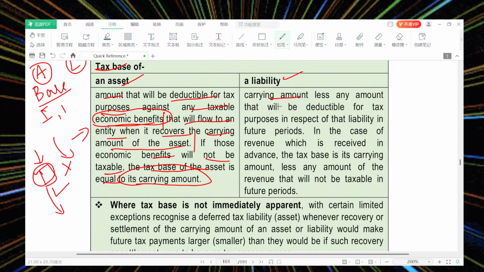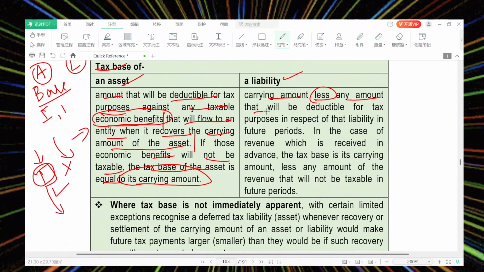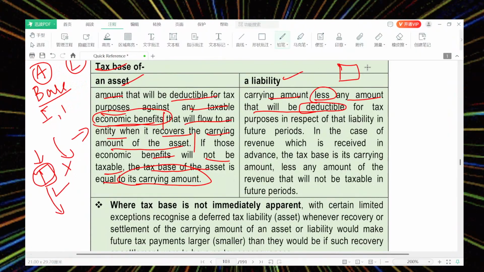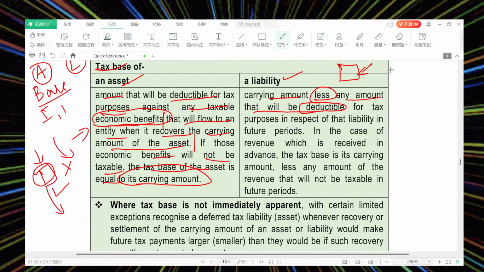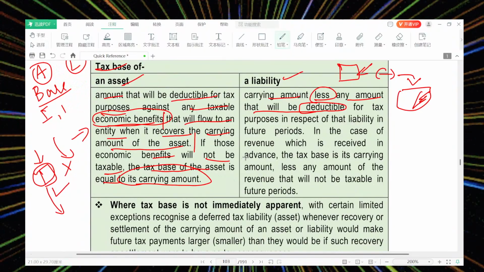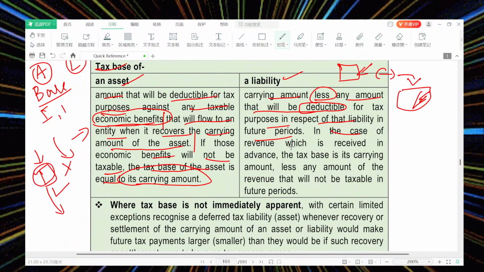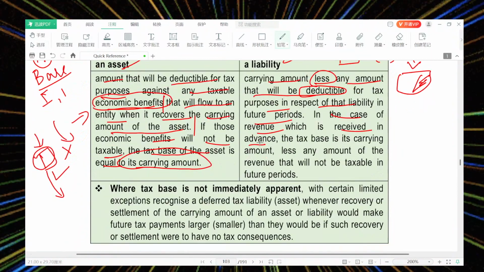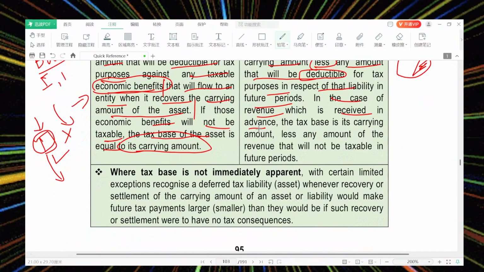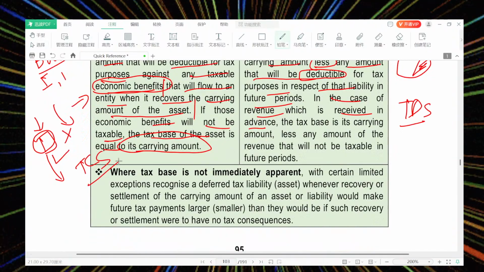In the case of the tax base of a liability, it is the carrying amount less any amount that will be deductible for tax purposes in respect of the liability in future periods. In the case of revenue which is received in advance, I am going to receive some amount and they are going to deduct something and give me the remainder. We have received the revenue, that is my revenue, but based on my proportion this is considered as a TDS provision. You can also see this as a TCS provision.